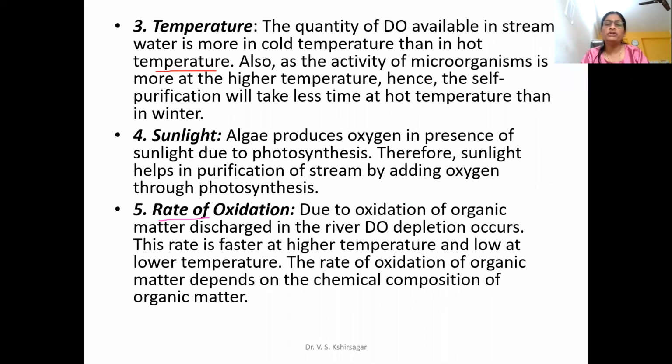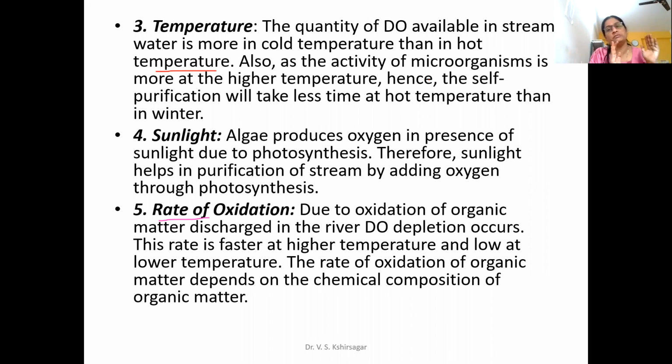Whatever gas is present in that water starts releasing due to expansion of the water molecules. The water molecules will not allow the gaseous particles to remain with increasing temperature. So you can remember it with this concept: increasing the temperature of water decreases the dissolved oxygen level of water, and decreasing the temperature of water increases the dissolved oxygen level of water.